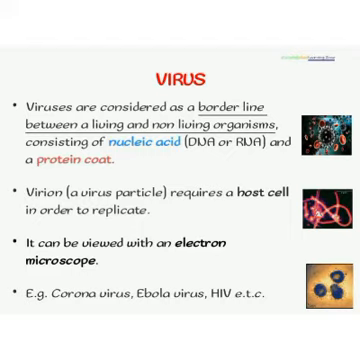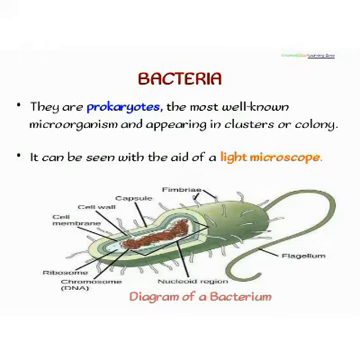The second type of microorganism is the bacteria. They are prokaryotes, and they do not have a true nucleus. They are also well known and they appear in clusters or colonies. They can be seen with the aid of a light microscope. That means they are not as small as the virus.